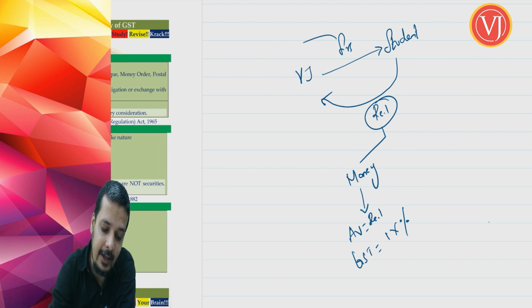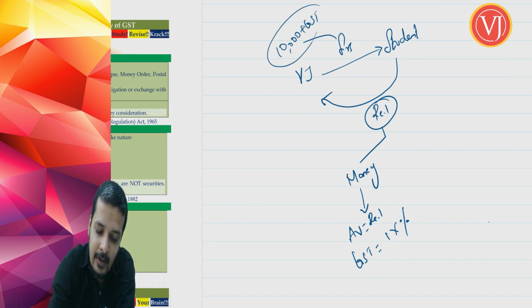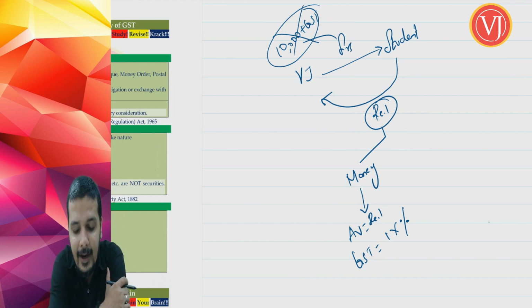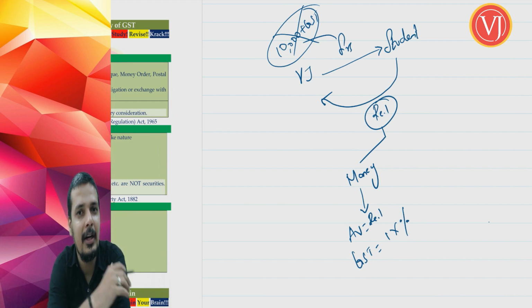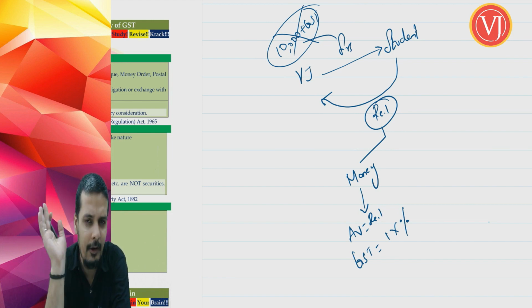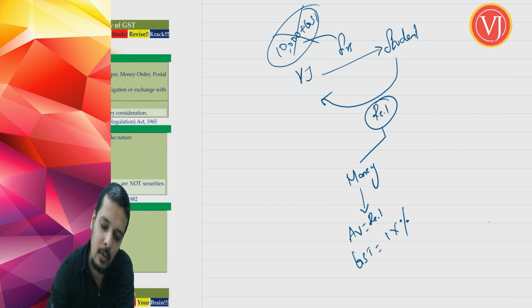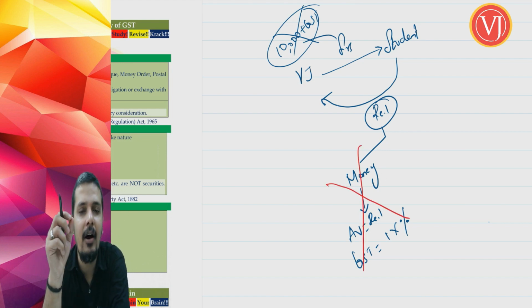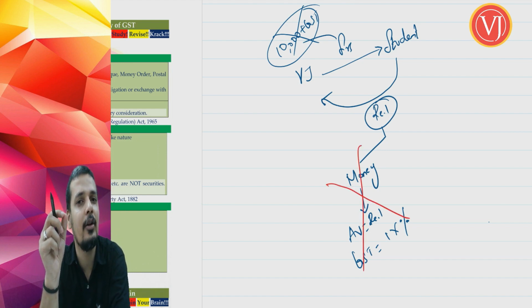My services are actually worth 10,000 rupees plus GST, normally. But now I have taken only 1 rupee. And if I call it money, the problem lies here. The assessable value is rupee 1, and GST will be 1 rupee multiplied by the percentage of GST, whether 5%, 18%, whatever percentage. That will be a problem for the government. Now, understand this. Strictly, I did not take that 1 rupee understanding it to be 1 rupee.